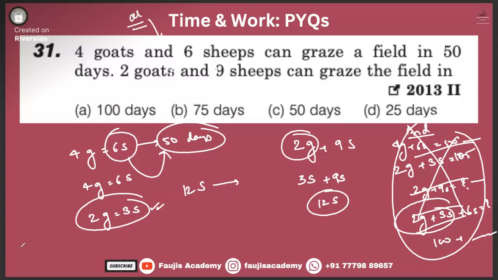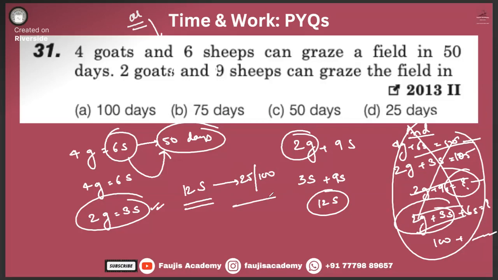Okay. 2 variables are there, so there have to be 2 equations. This cannot be solved to find what it equals. So when there were 6 sheep, they were taking 50 days to complete, and now you have 12 sheep. So how many days will it take? Your options are 25 or 100. Which one is correct?